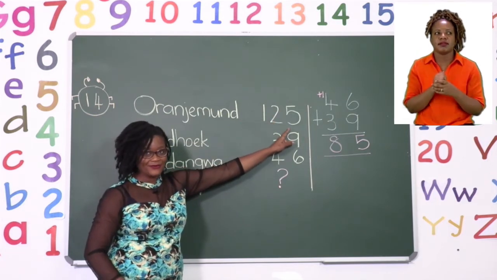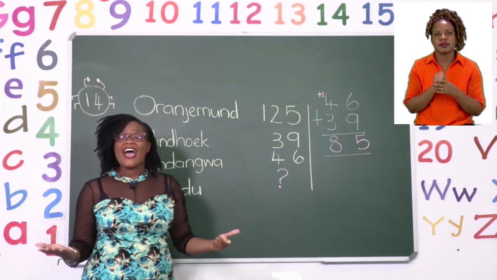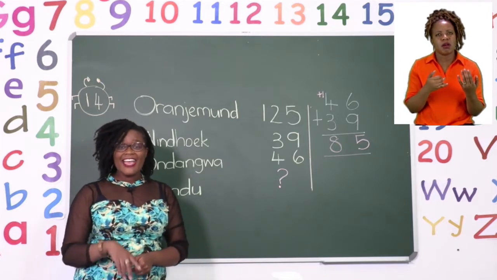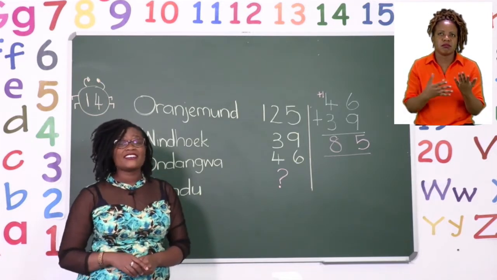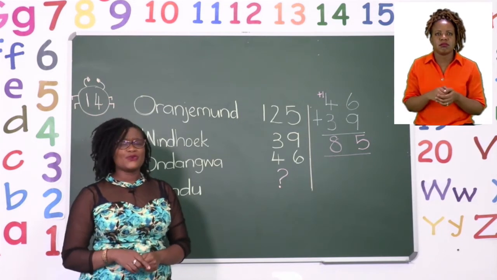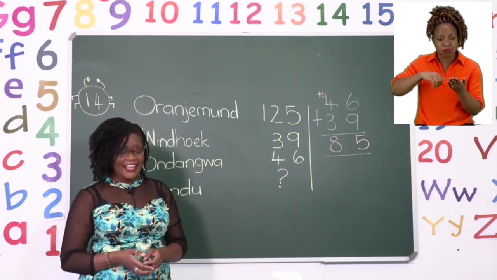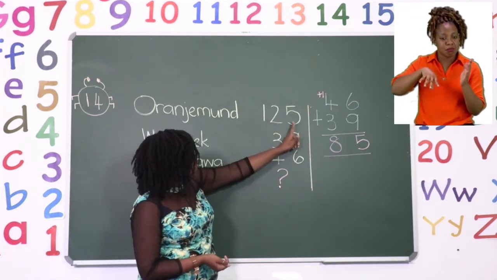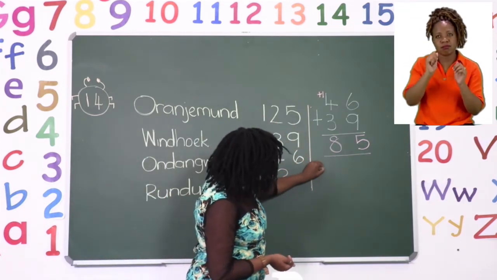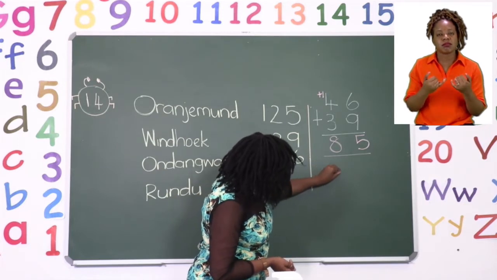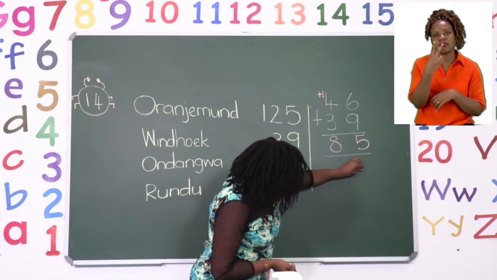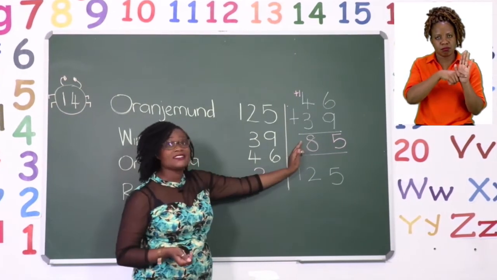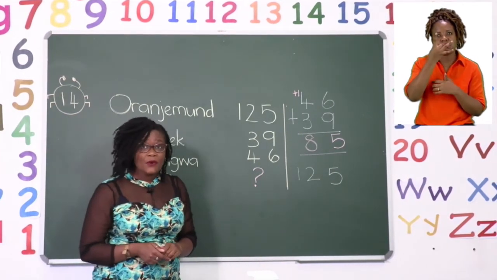125. So this time, are we adding or are we subtracting? If you said that we are subtracting, you are clever. Well done. We are subtracting 125. So let us write down 125. And we are subtracting our answer, the one we got before, which is